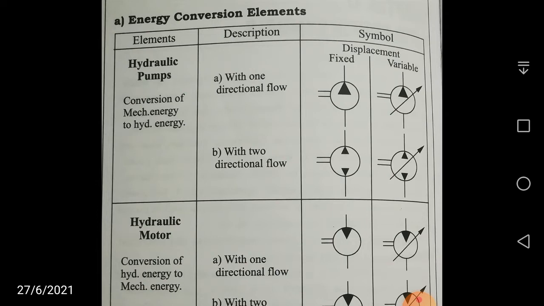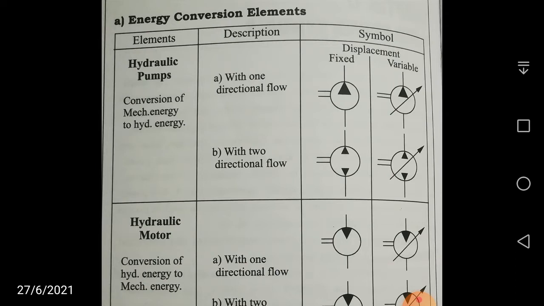That means your liquid is being pumped out. That is the first symbol, for fixed displacement. If it is variable displacement, an inclined arrow is there, and the other things are the same.